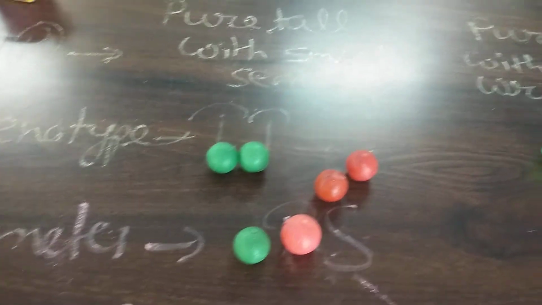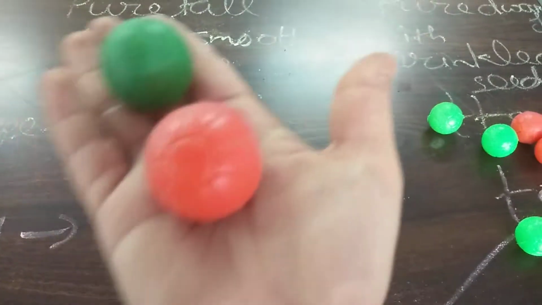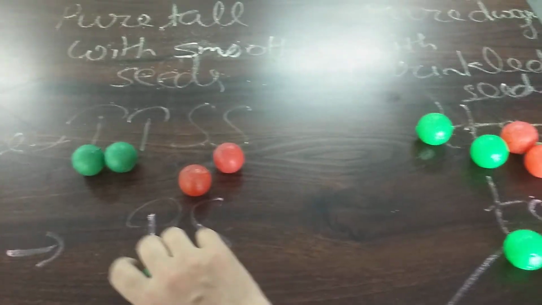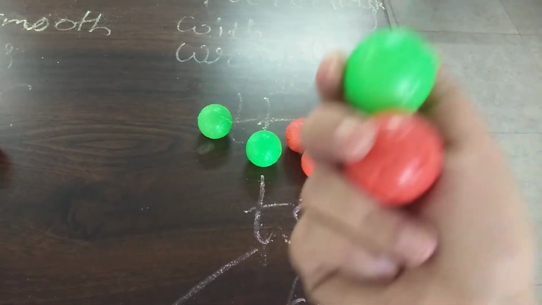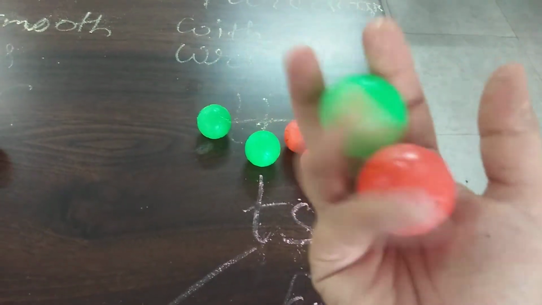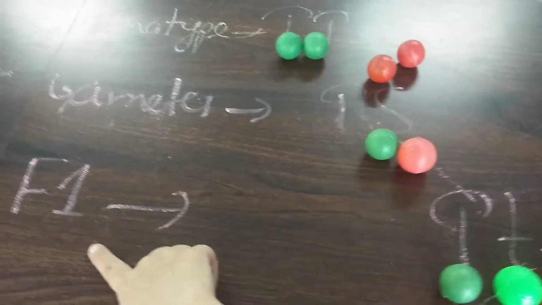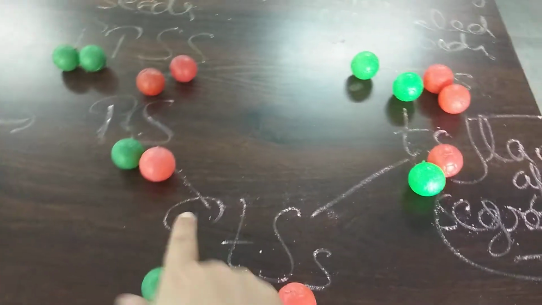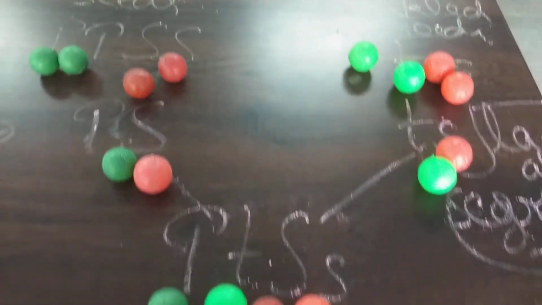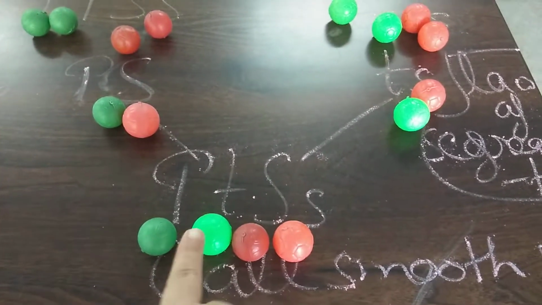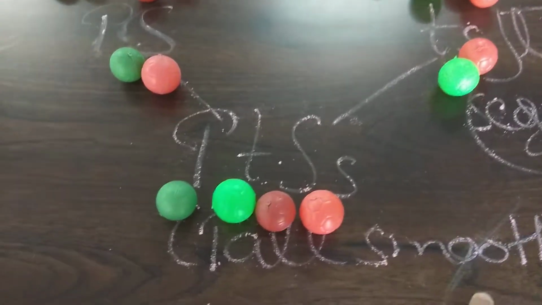The gametes which will be formed by these two parents will be capital T, capital S, one dark green, one dark red, and small t, small s, one light green, one light red with wrinkled appearance. The F1 generation which is produced by these gametes will be capital T, small t, capital S, small s. This is the F1 generation. All the F1 generation plants are tall with smooth seeds.